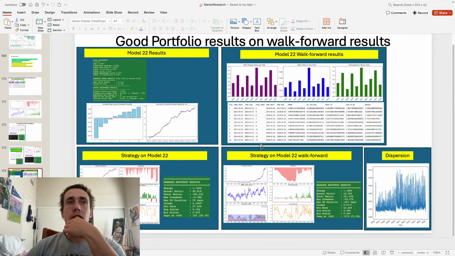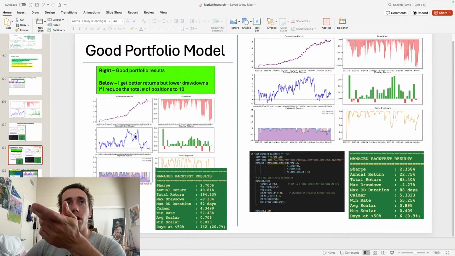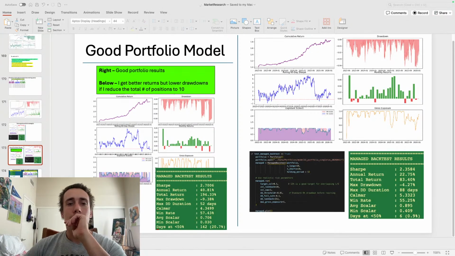Okay, so this is getting to something. Oh, so this was a good model, but it works well on 2022 to 26. But you see it's failing these other years.